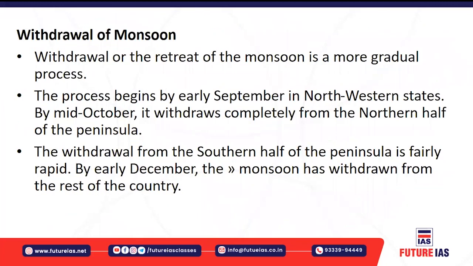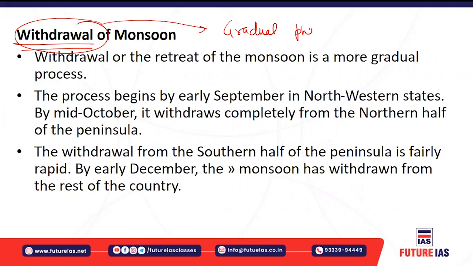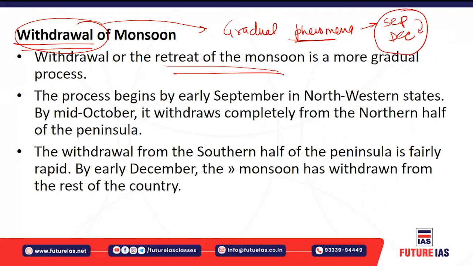Okay, let's understand about withdrawal of the monsoon. As I told you, withdrawal of the monsoon is a gradual phenomenon. It is not a sudden phenomenon. It is also known as retreat of the monsoon. It basically begins normally in September and covers almost September to December. So from September to December, the monsoon completely withdraws from the Indian landmass.